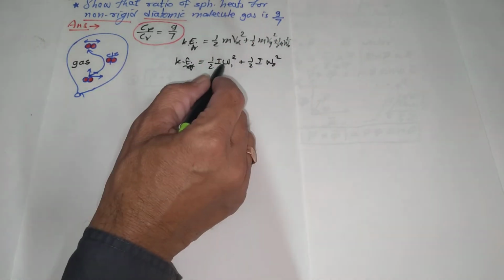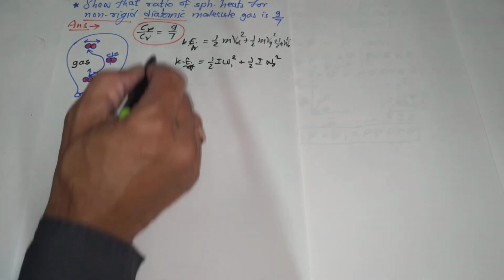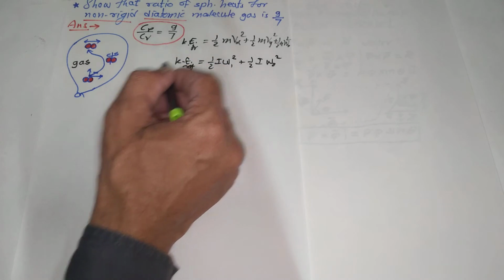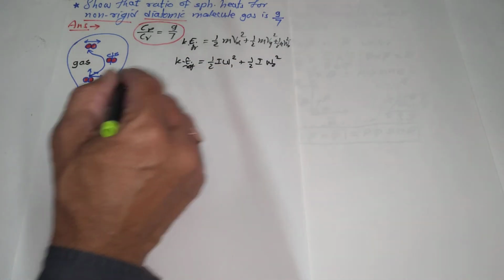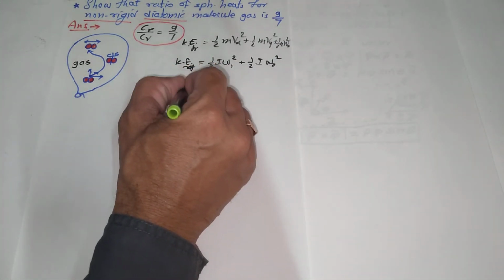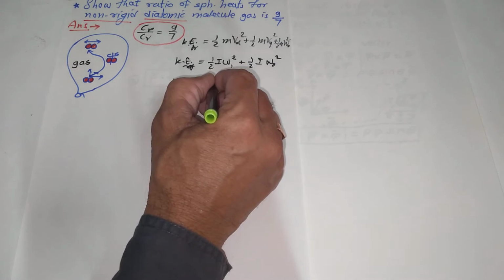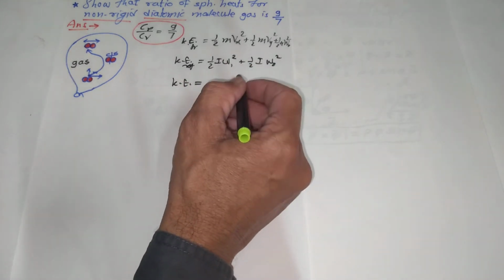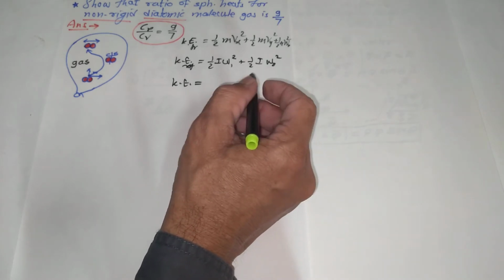This is because one rotational kinetic energy is along the vertical axis and another is along the horizontal axis. At the same time, its vibrational energy can be determined as half k x square in terms of potential energy, along with kinetic energy.